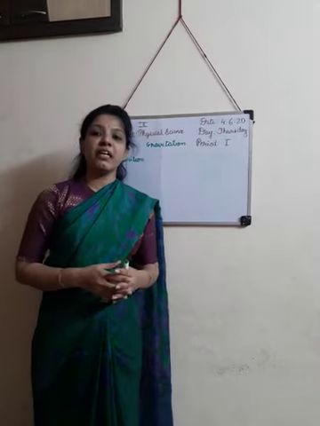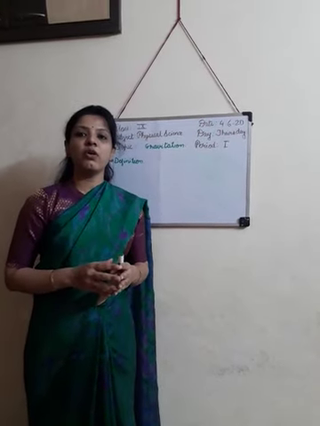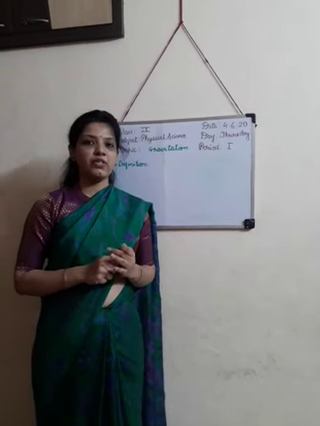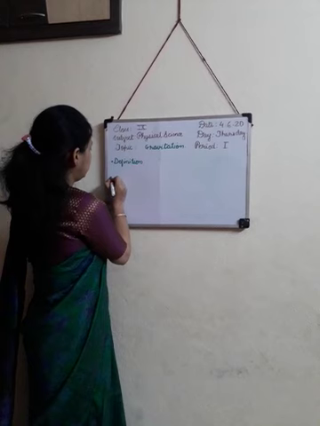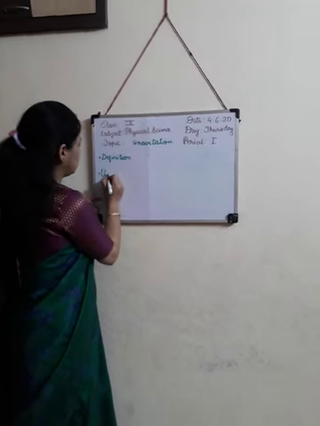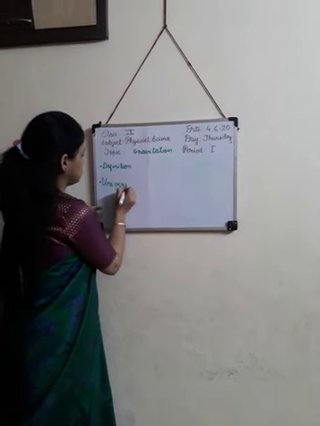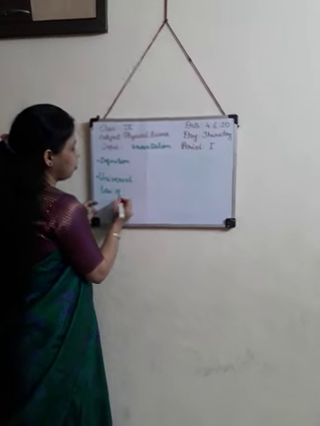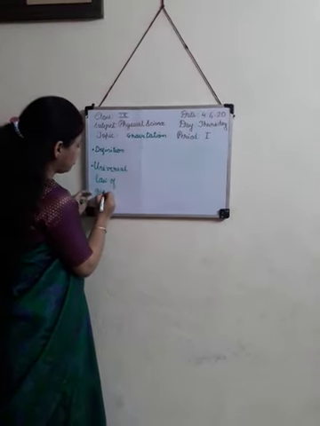Now, Newton gave a law that is called the universal law of gravitation. Let's see what that law is. Universal law of gravitation.